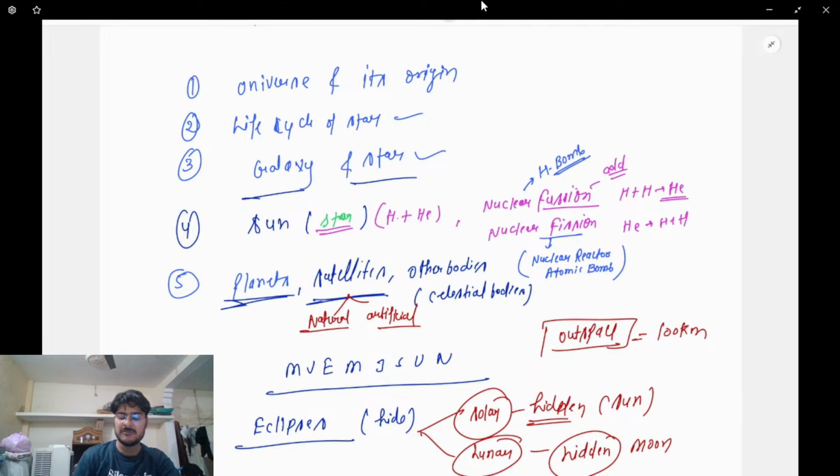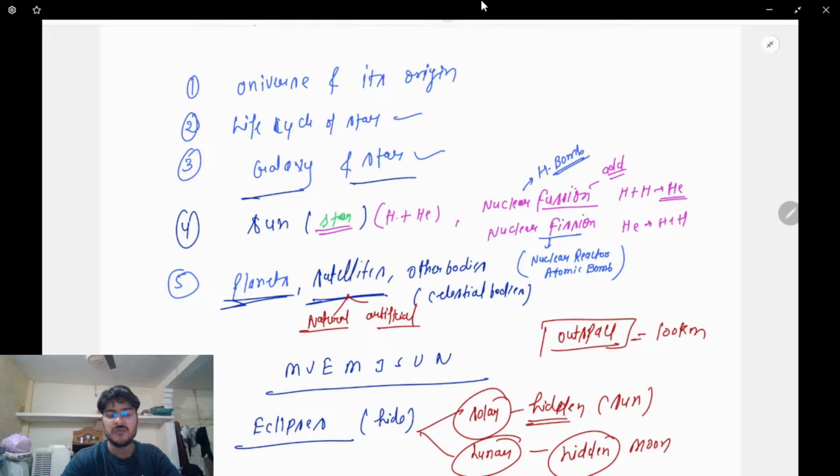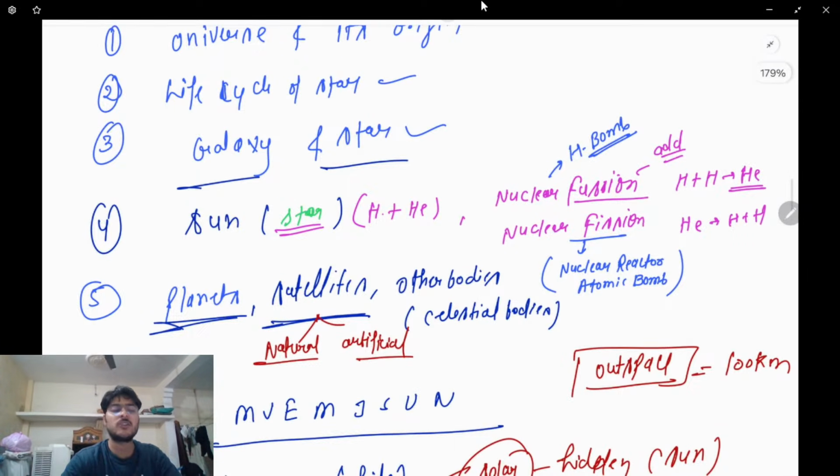Next, other celestial bodies are all the bodies that are there in space. And for outer space, I've used the figure of 100 kilometers. So if you reach a distance of 100 kilometers, only then will it be considered that you are in outer space. From there onwards, at a distance of 100 kilometers, you're going to observe a slight change in gravity. Right?